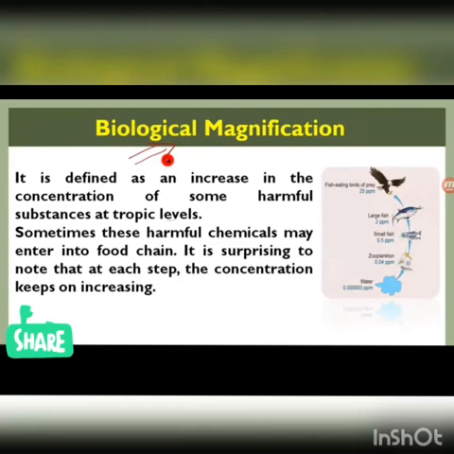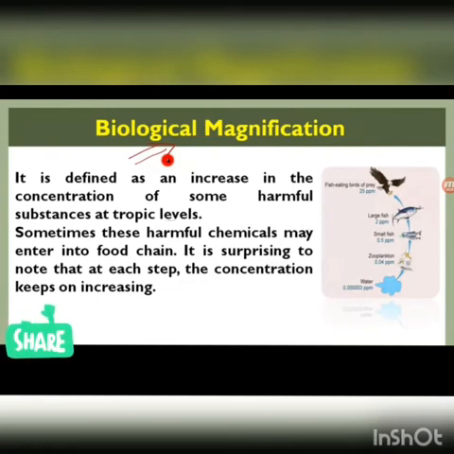Now what is biological magnification? It is defined as an increase in the concentration of some harmful substances at each trophic level. Sometimes these harmful chemicals may enter into the food chain. It is surprising to note that at each step the concentration keeps on increasing.